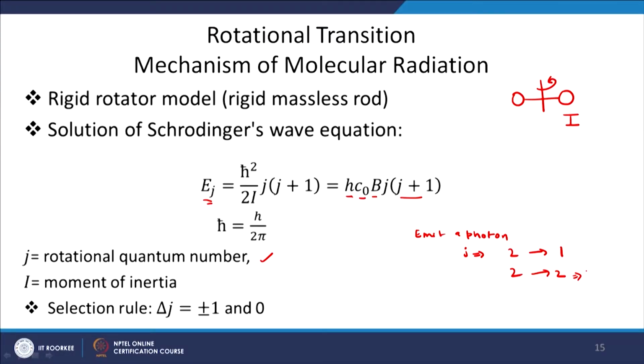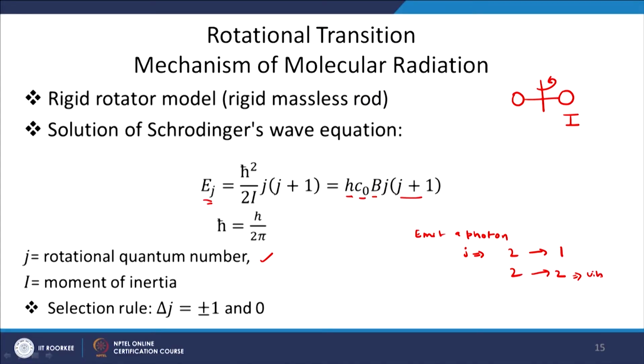Now, this is possible only when there is a vibrational change, because ultimately the photon is emitted. So, the energy of the molecule should decrease, and the energy can only decrease either by rotation or vibration. If the rotation is not changing, then the vibrational energy should change. So, when a vibration change is there, then the quantum number J for the rotation will not change. That means the energy in the rotational mode is not changing, only the vibrational change is taking place.